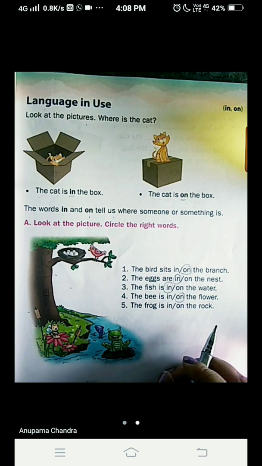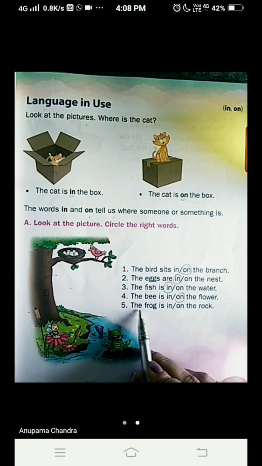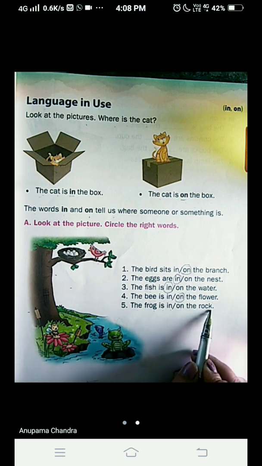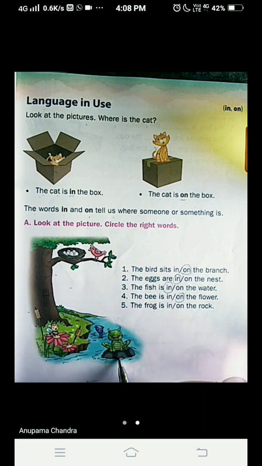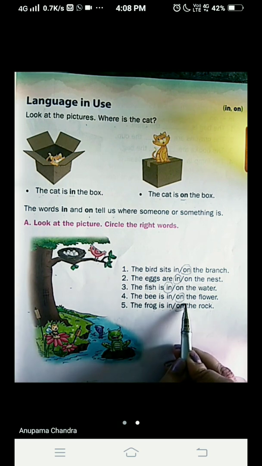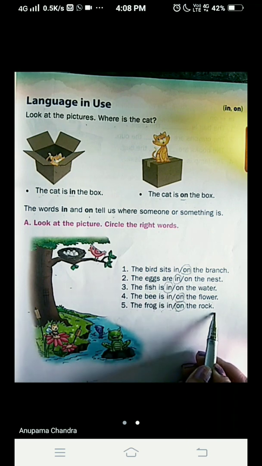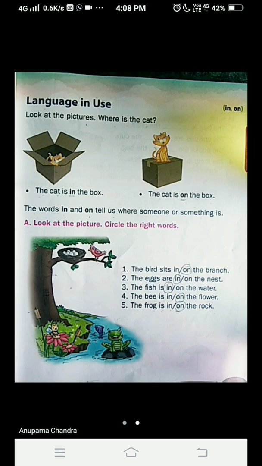Now we come to number 5. The frog is in or on the rock. Where is the frog? Here is the frog. And the frog is sitting on top of the rock. So, what will be the answer? On the rock. The frog is on the rock. Let's turn the page, children.